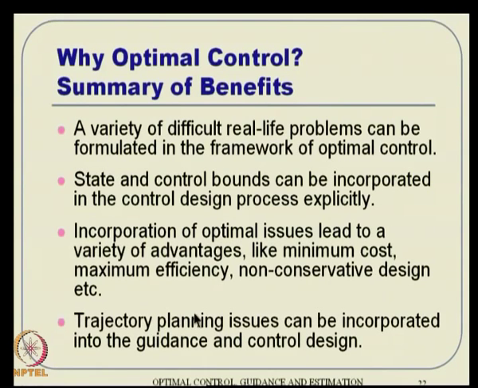Then, if your optimal control can be solved very fast, it leads to trajectory planning issues. Essentially, optimal control is nothing but a trajectory planning issue, that is, how the trajectory evolves over a period of time. That means the only problem there is a computational problem. Now, the computational problem is taken out. In other words, there are techniques which you can use for solving it very fast. Then trajectory planning issues can also be incorporated into guidance and control design. These kinds of big advantages are not possible in the stability based design.